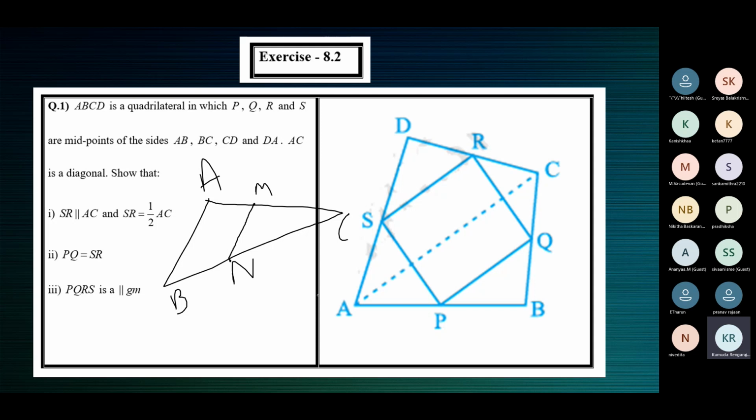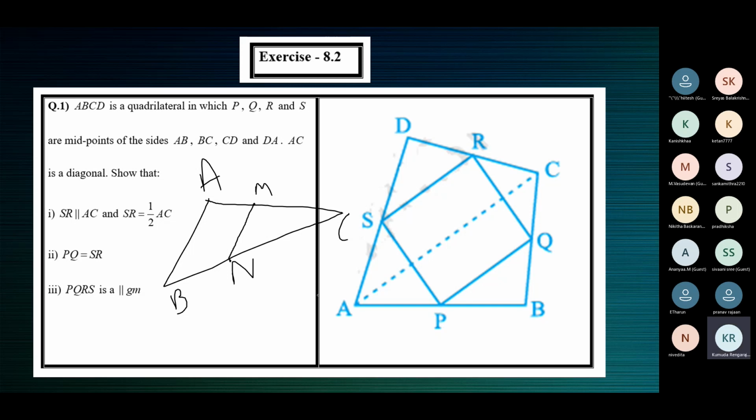Converse of midpoint theorem, what can you say is given for the same figure? M is the midpoint of AC and MN is parallel to AB, ma'am. We need to prove N is the midpoint of BC.